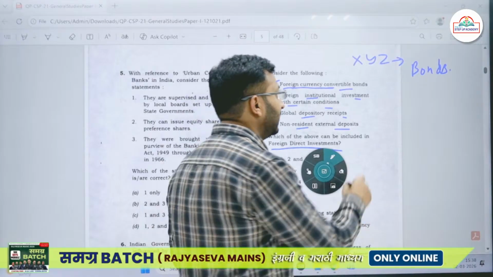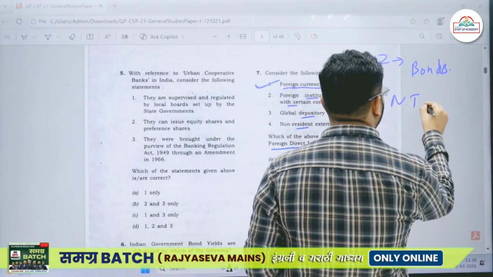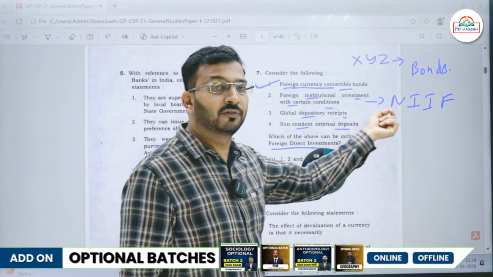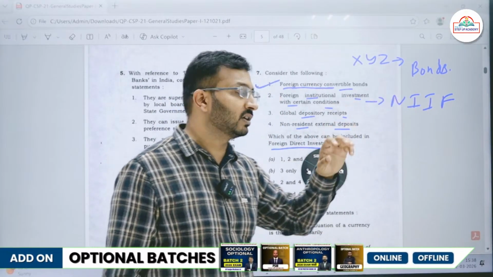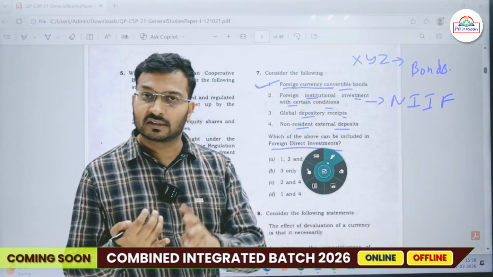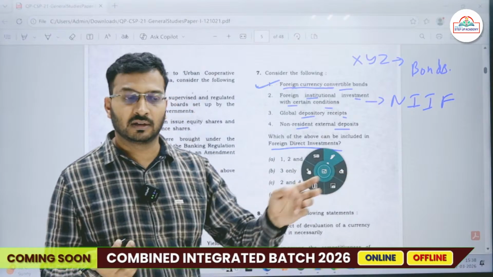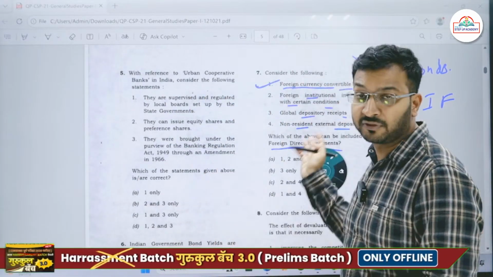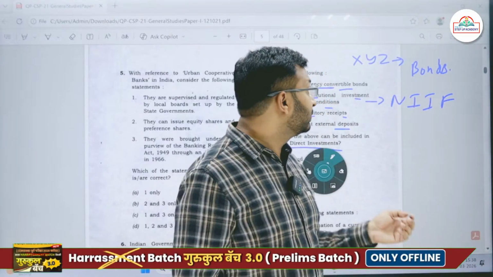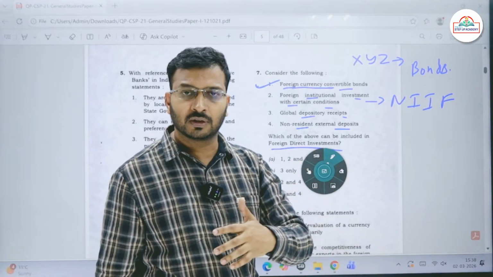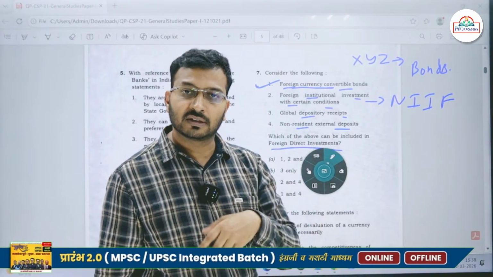Then second, foreign institution investment with certain conditions. In India, we have the National Investment Infrastructure Fund. Most of the foreign institutions, like the Asian Development Bank, the Asian Infrastructure Investment Bank, then the Saudi government, and so on, most of the foreign governments do invest in our country.